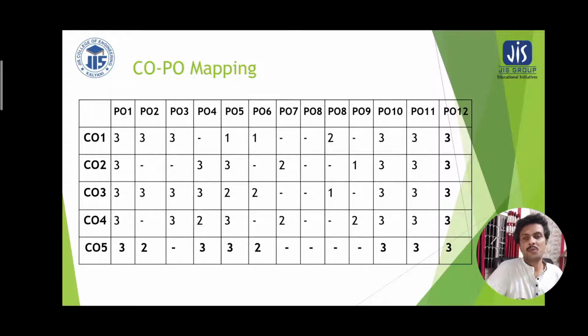And this is the corresponding CO-PO mapping for analog and digital communication. There are 5 course outcome statements which are related to the program outcome vertical with 3 different weightages. The highest weightage is numerically 3, medium weightage is 2, and the lowest weightage is 1. So why is 3 given? Because program outcomes 1, 2, 3 are the corresponding knowledge of engineering, as well as program outcomes 10 and 11 deal with communication and project management and finance.